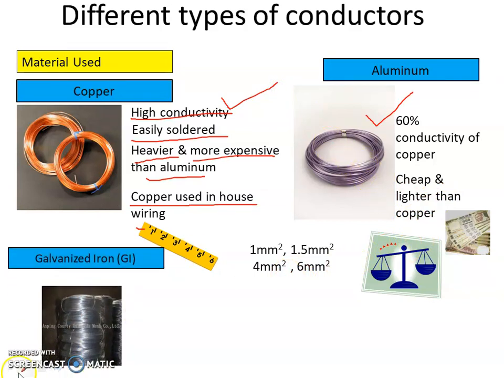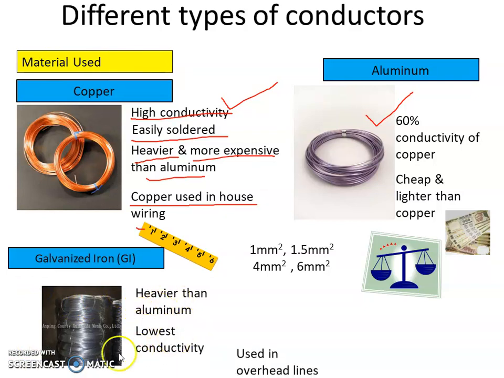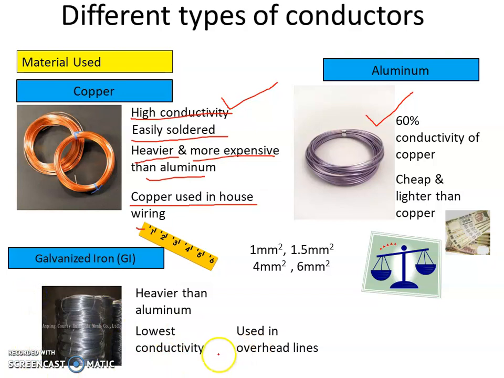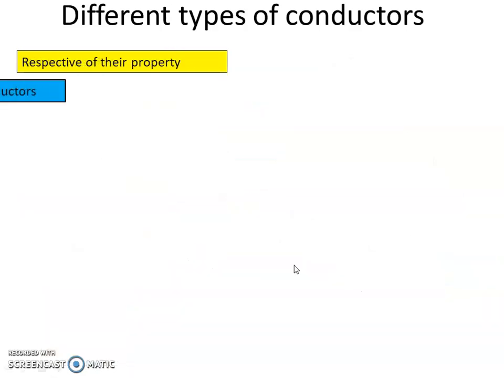The galvanized iron is heavier than aluminum and has the lowest conductivity, and therefore is used in overhead lines for guarding purposes or for earthing purposes. The sizes available are 1 square mm, 1.5 square mm, 4 square mm, 6 square mm of copper or aluminum conductors in the market.